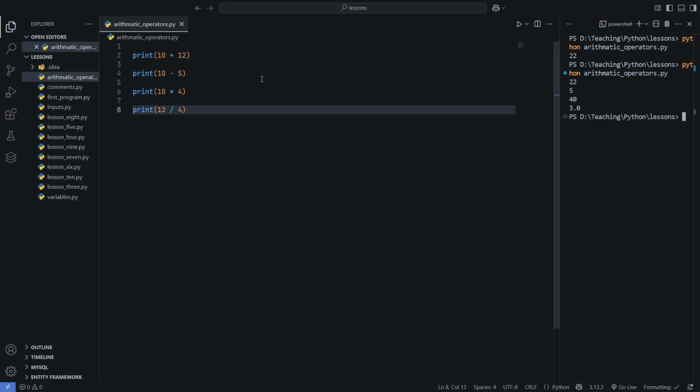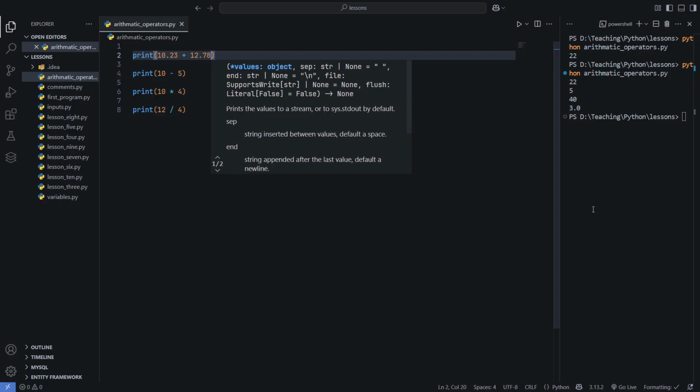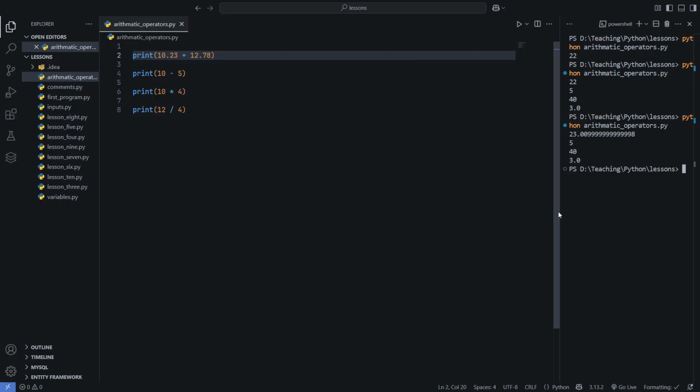So here I just did addition, subtraction, multiplication and division, and I'm getting the result of all four, right? And you can do this not just in integers but also in floating point numbers as well. If I do this, I can use it in floating point as well, right?